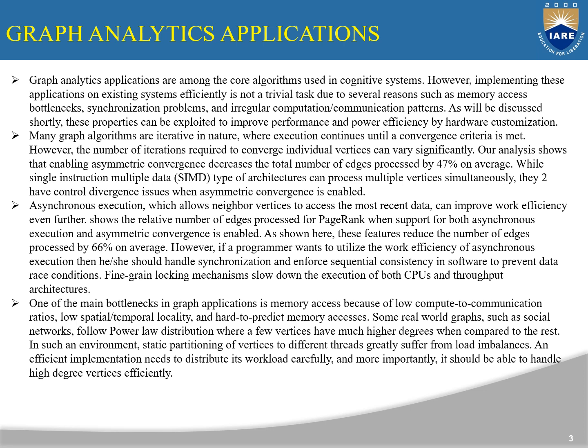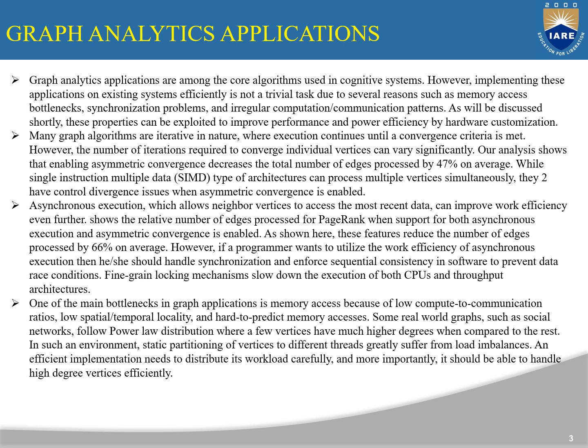When asymmetric convergence is enabled, asynchronous execution, which allows neighbor vertices to access the most recent data, can improve work efficiency. The figure shows the relative number of edges processed per PageRank. When we support both asynchronous execution and asymmetric convergence, these features reduce the number of edges processed by 66% on average.